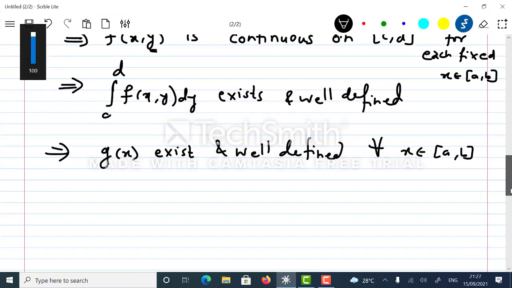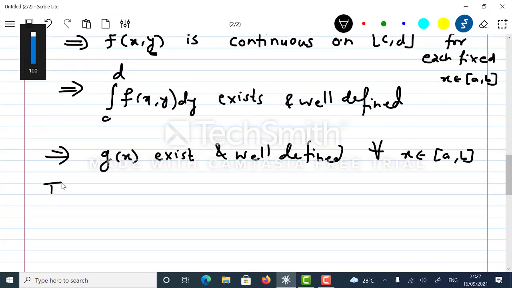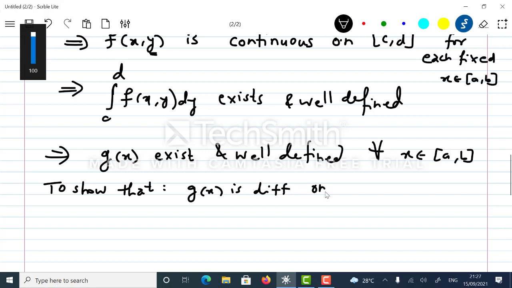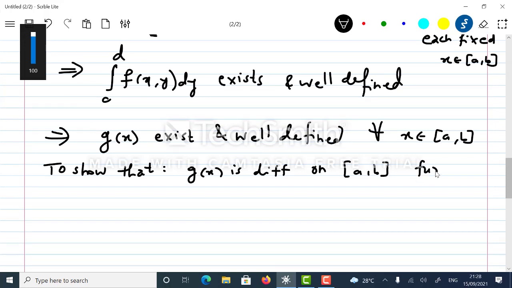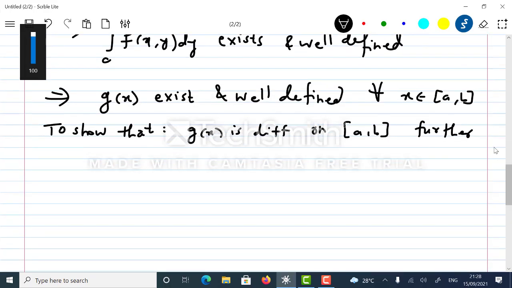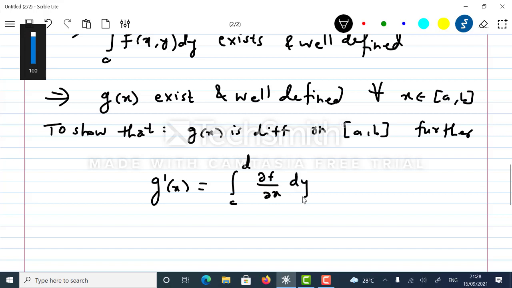Now what is my target? My target is to show that g is differentiable on closed interval a comma b, and further that g dash x is equal to the integral from c to d of dou f upon dou x dy.